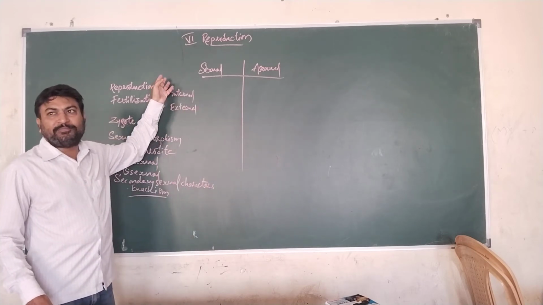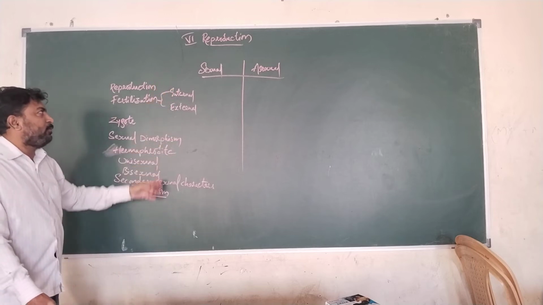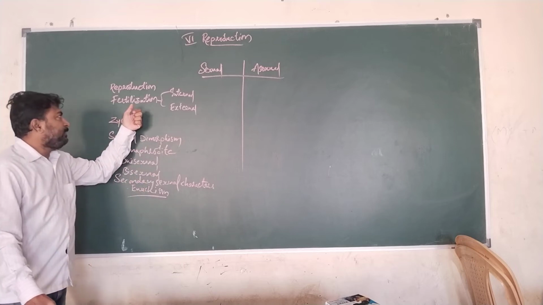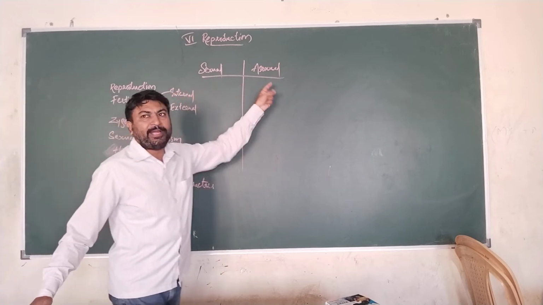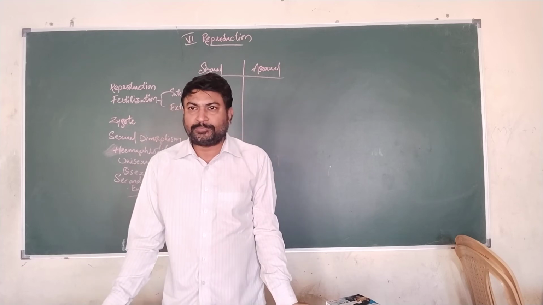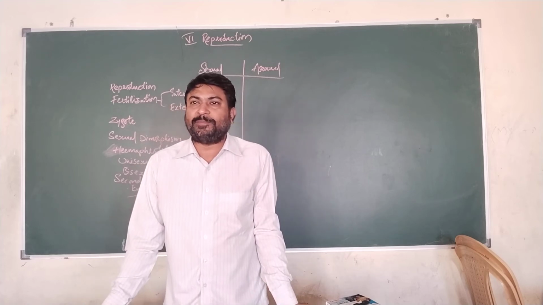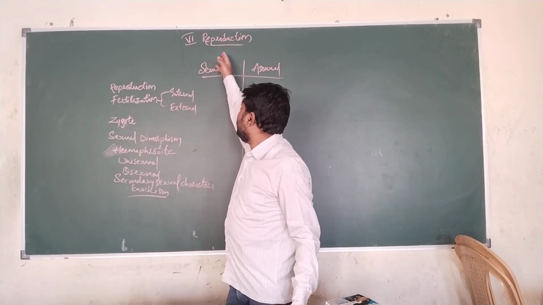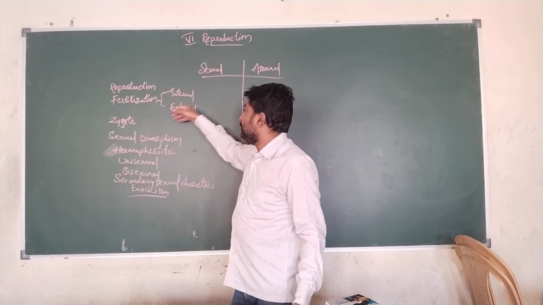Now let us see, there are different types of definitions that you have to know before entering into this reproduction. Reproduction is of two types, sexual reproduction and asexual reproduction. Before going to read about sexual reproduction and asexual reproduction, let us see what are these terminologies which will be coming across in reproduction.